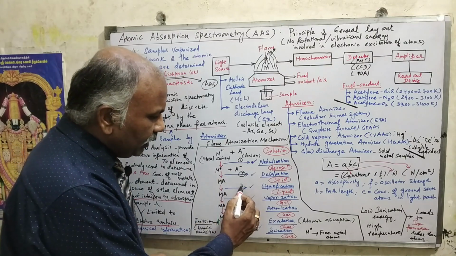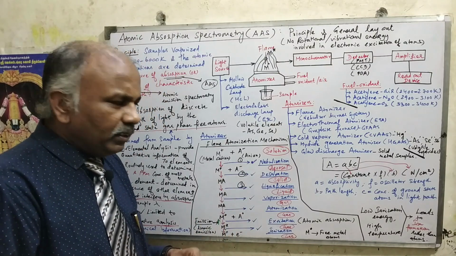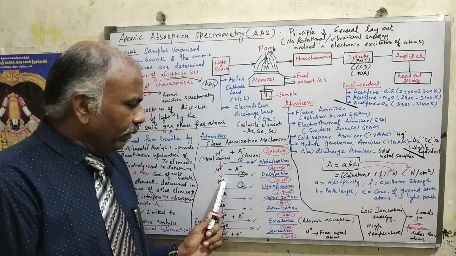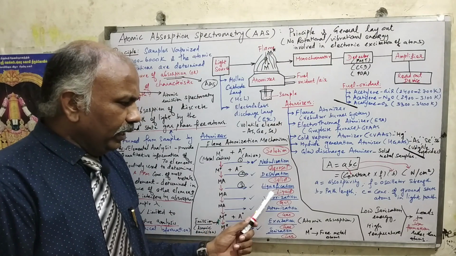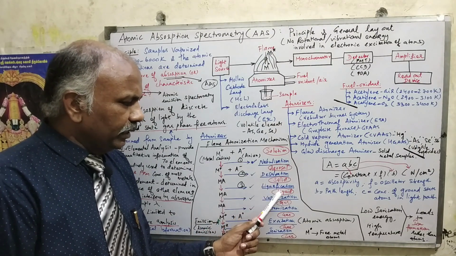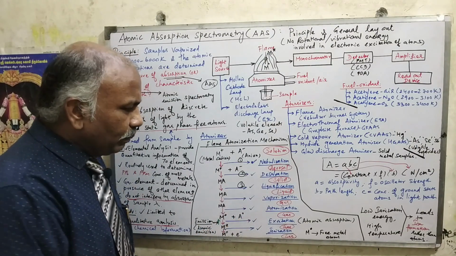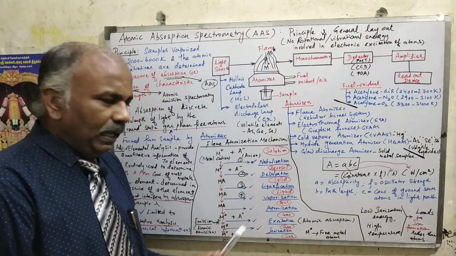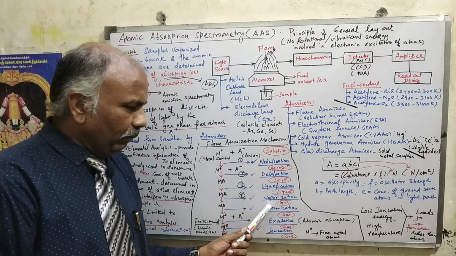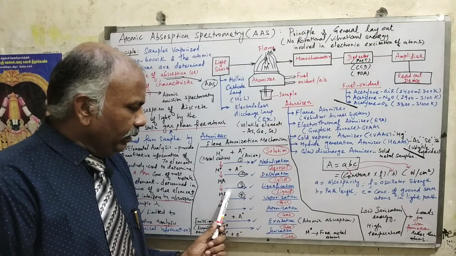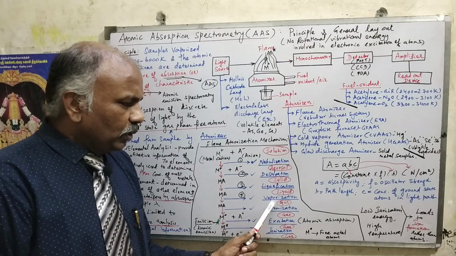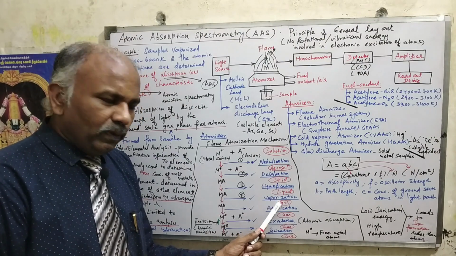And the third important step is liquefaction. Now we got the solid, we are converting it into liquid form, right? So MA will be converted into the same MA in liquid form, where liquefaction takes place. The solid will be converted into liquid. And the fourth step is vaporization. This is also a very important step. Most of the liquid sample has to be converted into vapor form, right? So in the fourth step, MA will be converted into MA vapor by the step called vaporization. Vaporization is nothing but the gas form you will be getting.